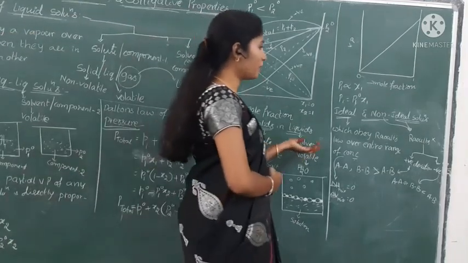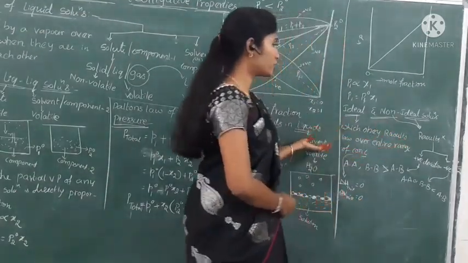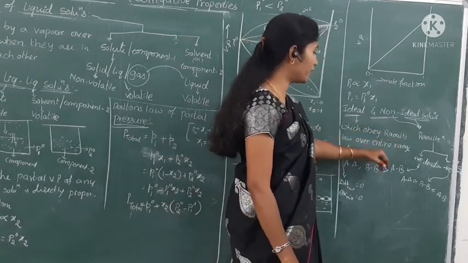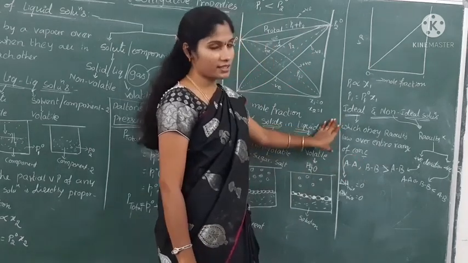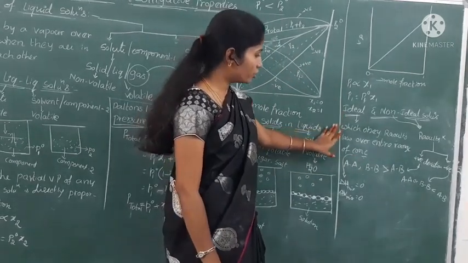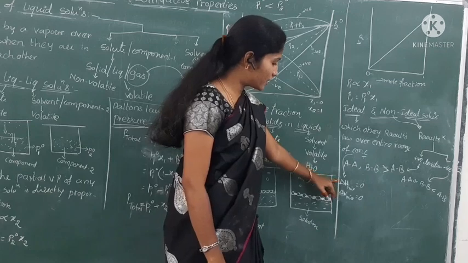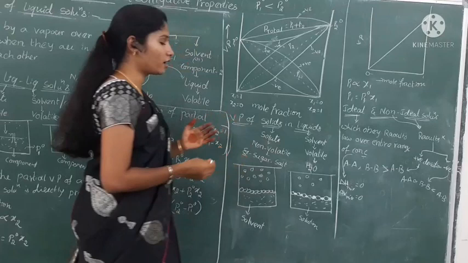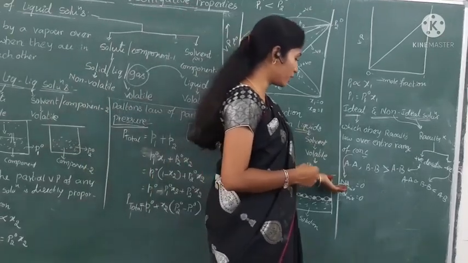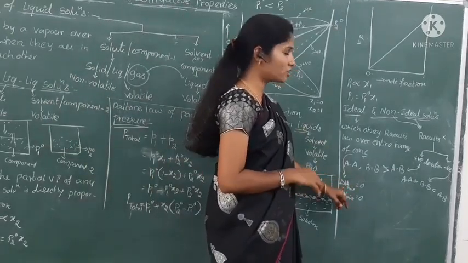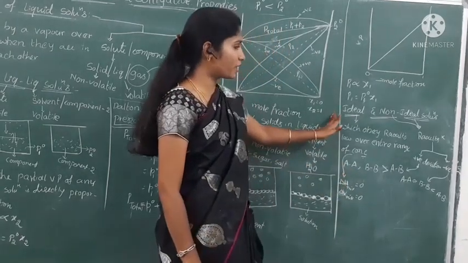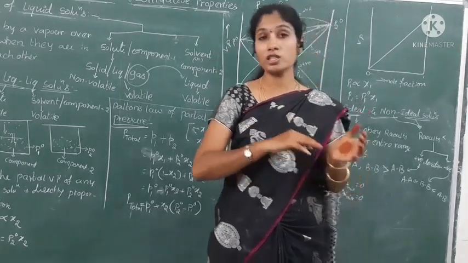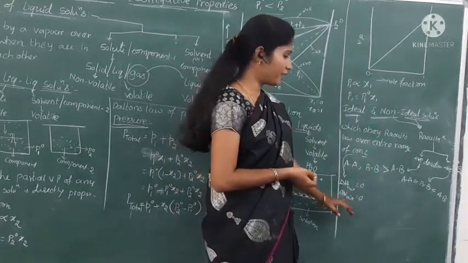So once again listen here, ideal and non-ideal solutions. Ideal solutions are the solutions which obey Raoult's law over the entire range of concentration. Ideal solutions have the properties delta H mixing equal to 0 and delta V mixing equal to 0. That means they cannot absorb or release heat energy. Absorption or release of heat energy does not take place for ideal solutions, and there is no change in volume either.